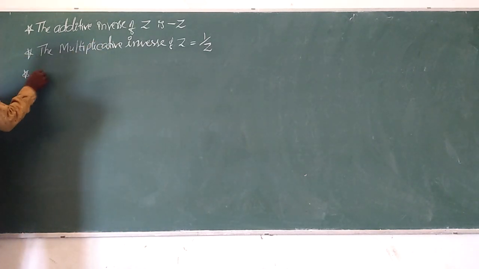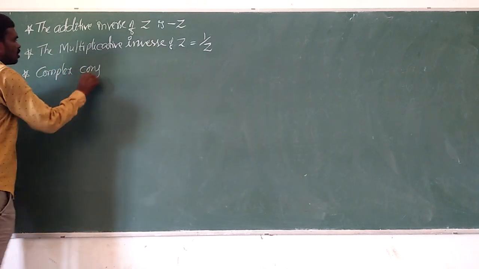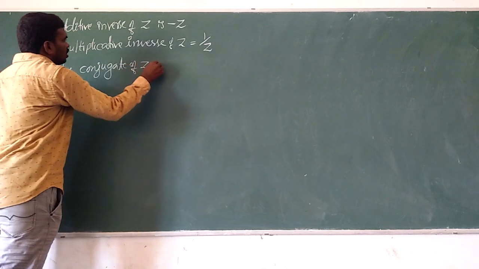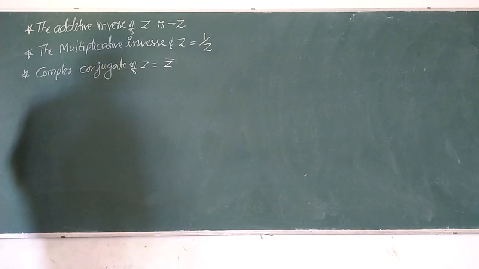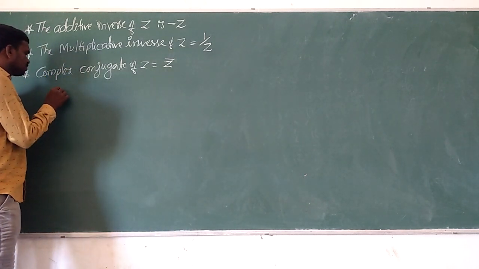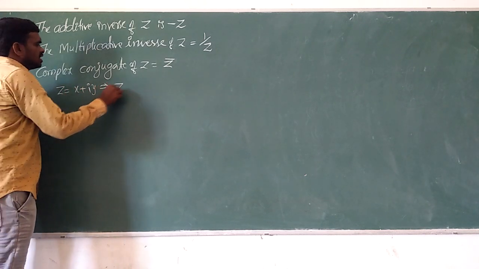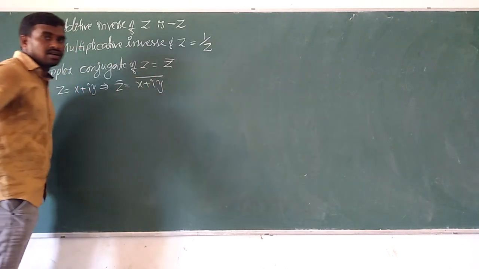Next, the complex conjugate of z equals z bar. So what is z bar? Let z equal x plus iy, then z bar equals x plus iy whole bar.